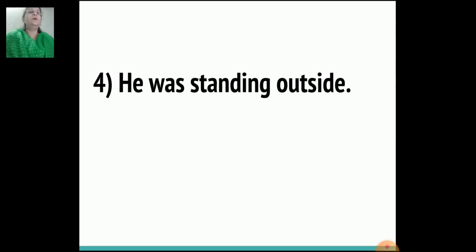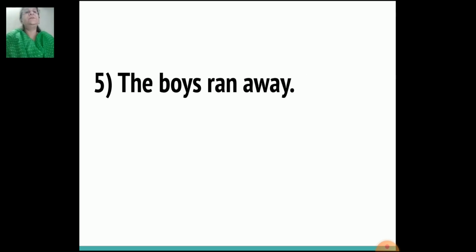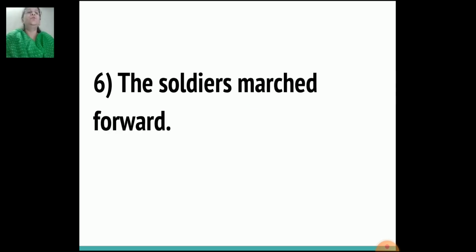Fourth sentence, he was standing outside. Where was he standing? Outside. So outside is your adverb of place. Fifth sentence, the boys ran away. So where did the boys run? Away. So this is your adverb of place. Sixth sentence, the soldiers marched forward. Where did the soldiers march? Forward. So forward is your adverb of place.